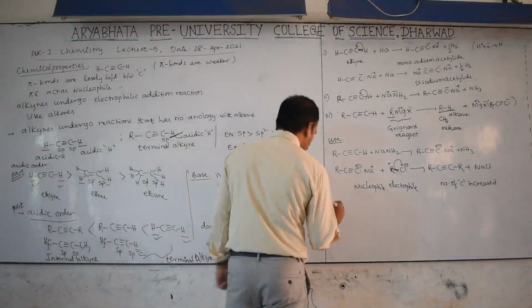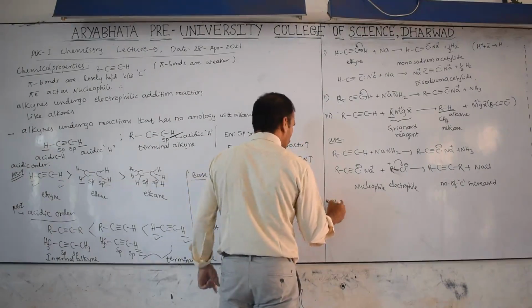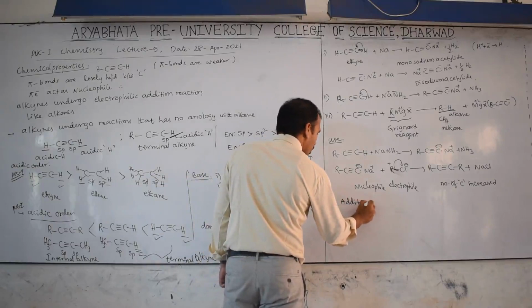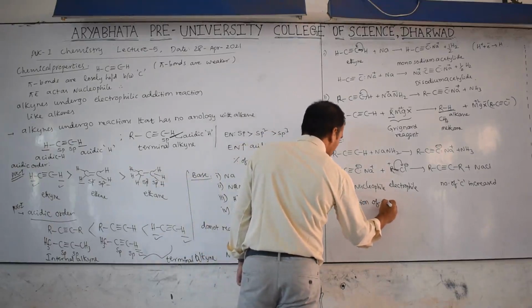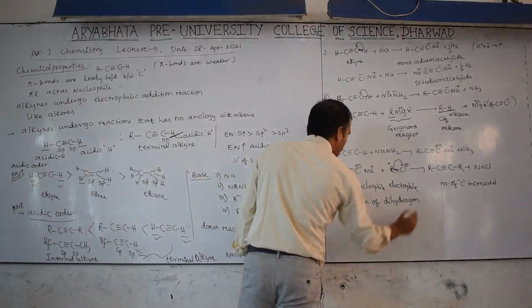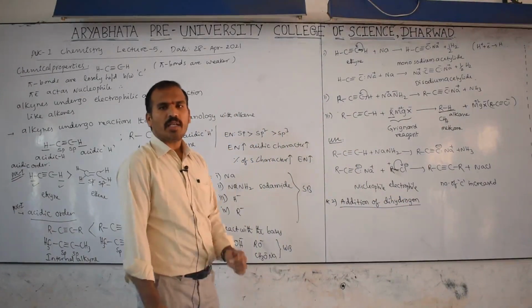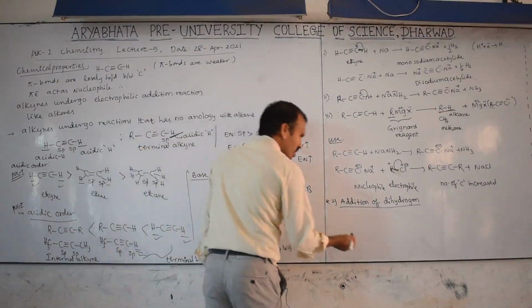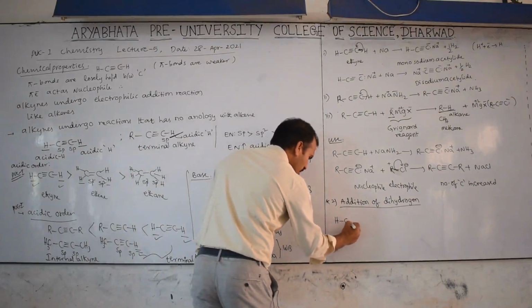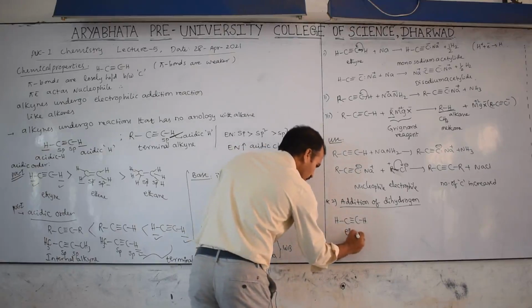After this, the first chemical property is this one, and this is the second. That is called addition of dihydrogen. This reaction you already studied in the alkene preparation. Therefore, I will just give a simple explanation. Now consider this is HC triple bond CH. This is ethyne.